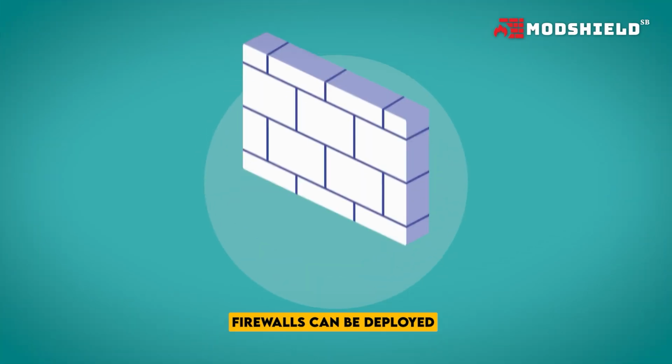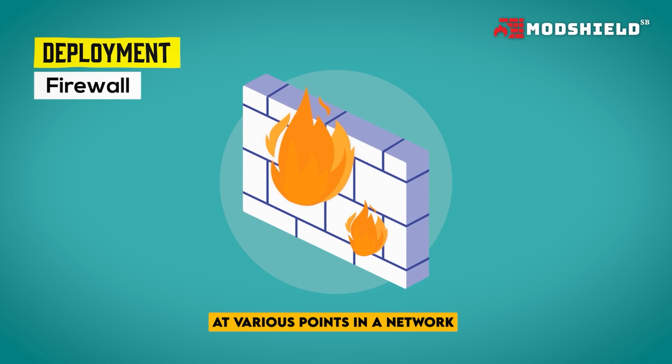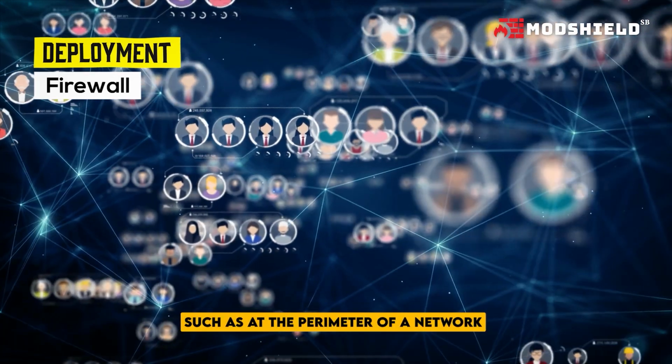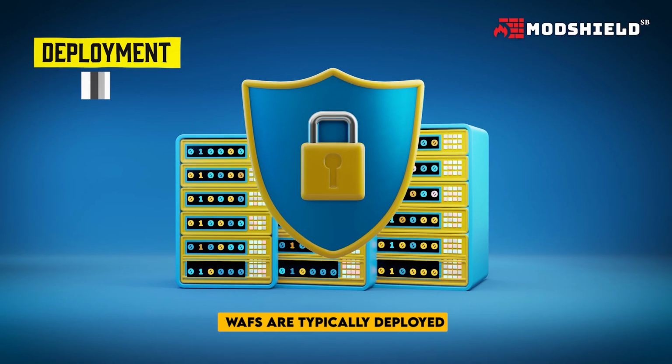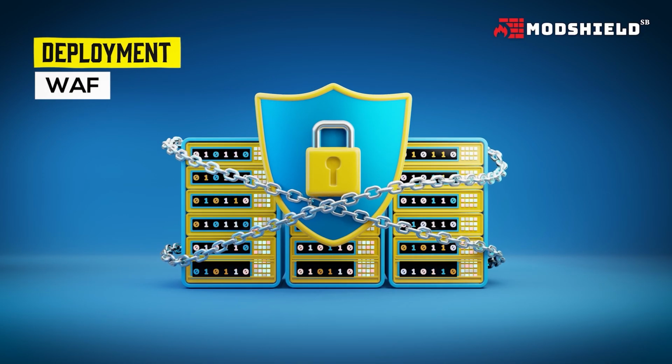Deployment. Firewalls can be deployed at various points in a network, such as at the perimeter of a network, between a network and the internet, or within a network. WAFs are typically deployed in front of a web server.